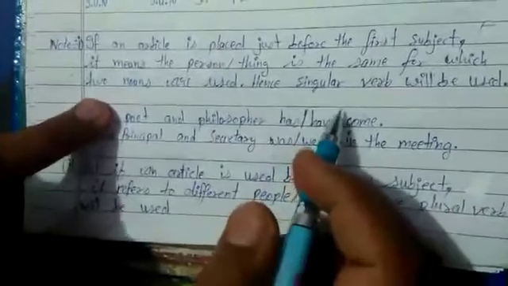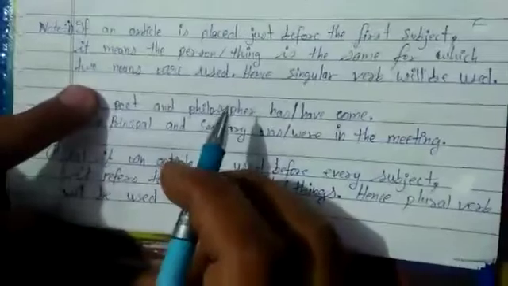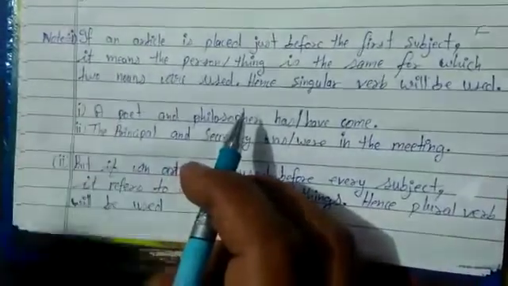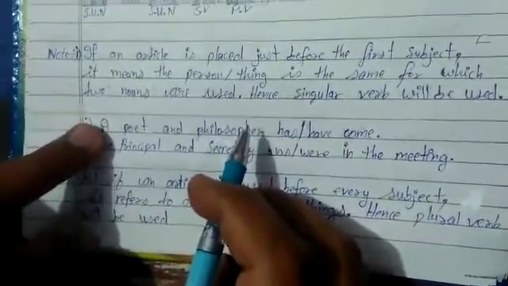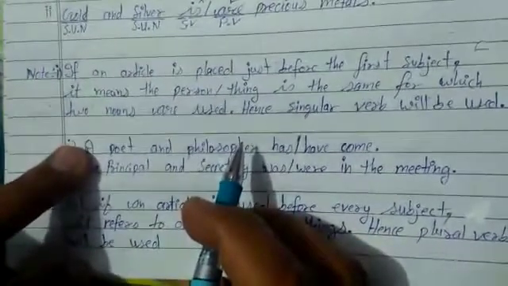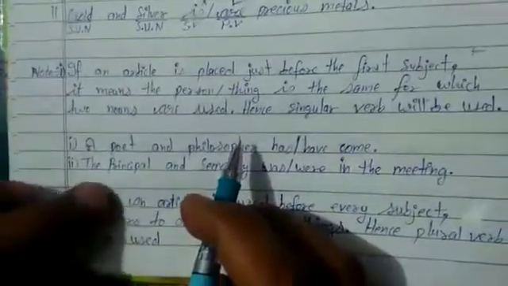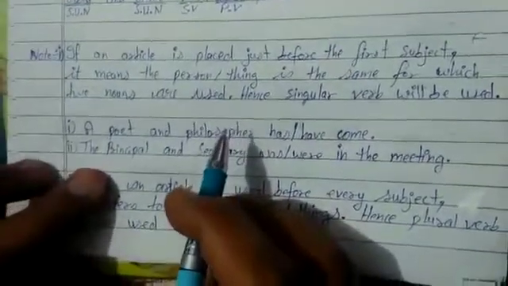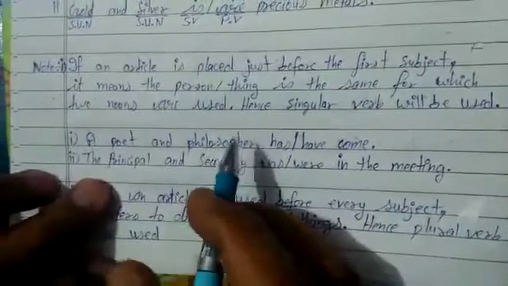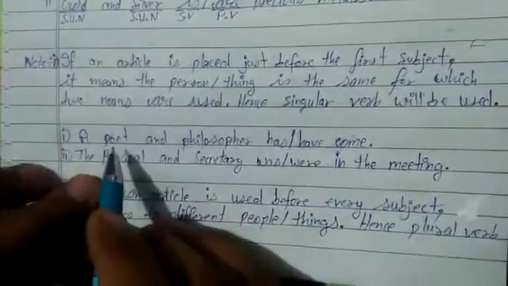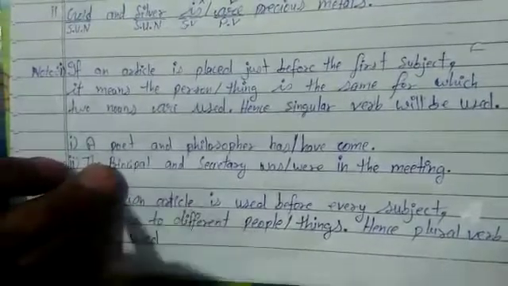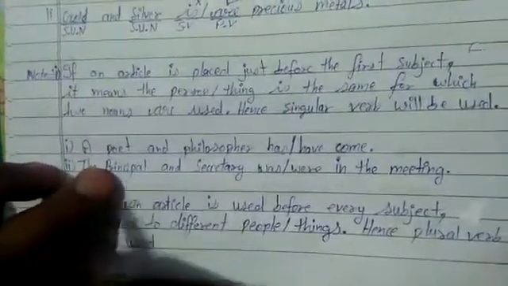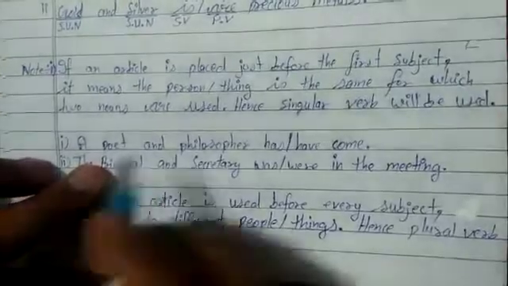Dear students, there is a bit of change from the last-to-last lecture. There we had two subjects joined by and, but they were discussing an idea or a thing. But here we are talking about two different nouns, with an article used just before the first noun, the first subject. So we are talking about a particular person. Let's see the examples.